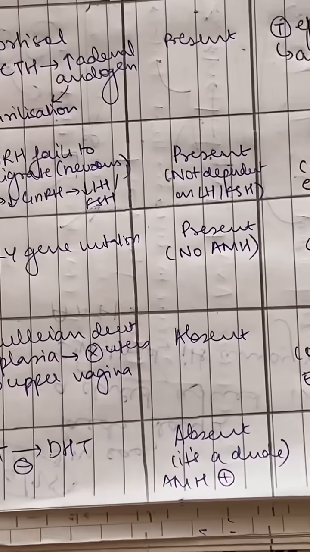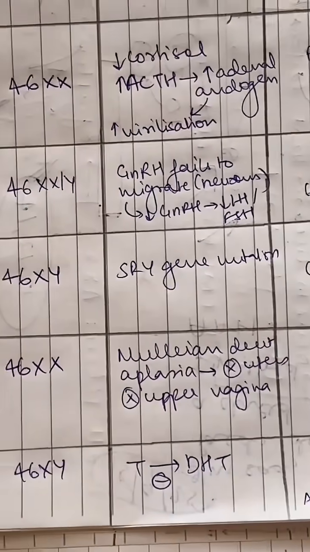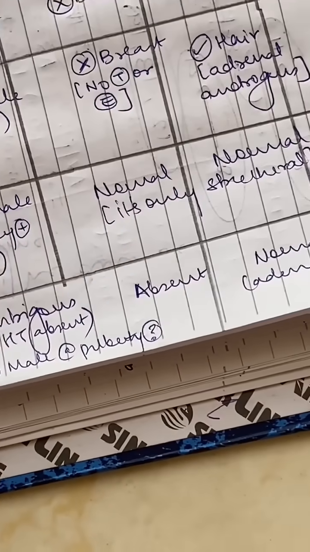Up until puberty, they have ambiguous genitalia, sometimes grow up as a girl, but at puberty, they might have male external virilization. Can anyone tell me what the reason for that could be?